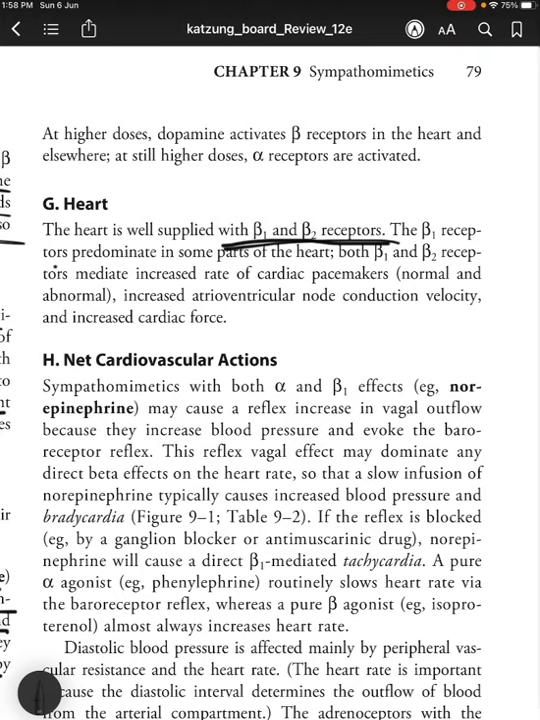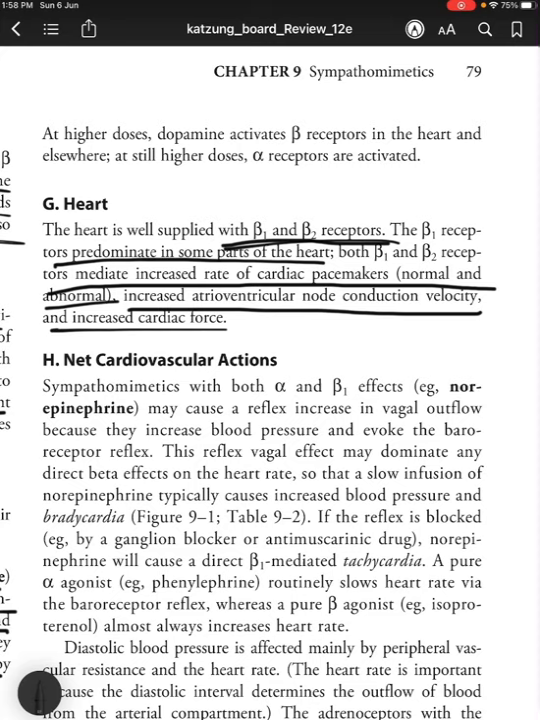So beta 1 receptors predominate in some parts of the heart. Both beta 1 and beta 2 receptors mediate increased rate of cardiac pacemakers, normal and abnormal, increased atrioventricular node conduction velocity, and increased cardiac force.